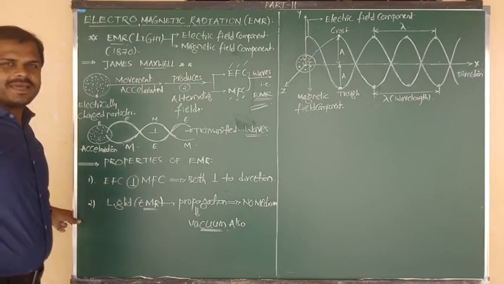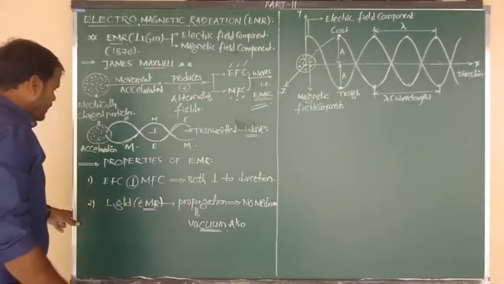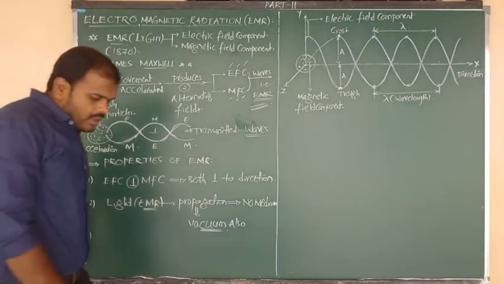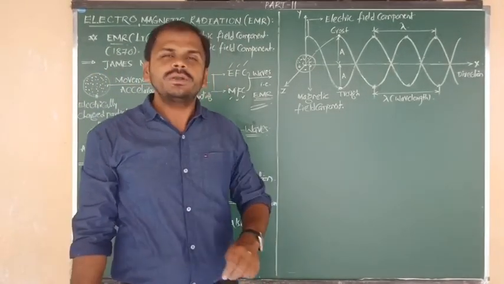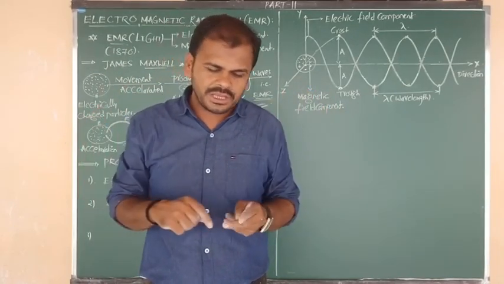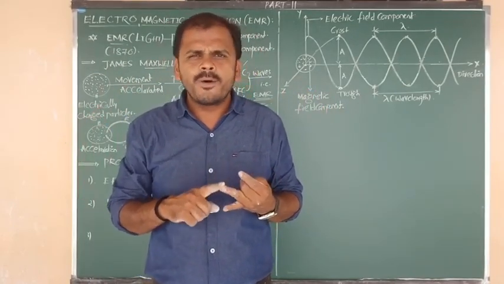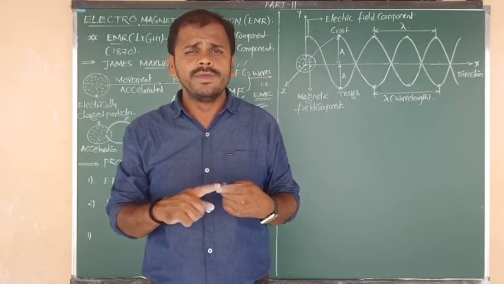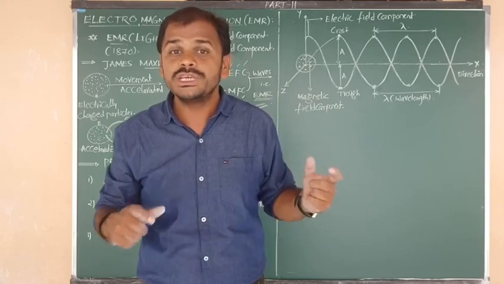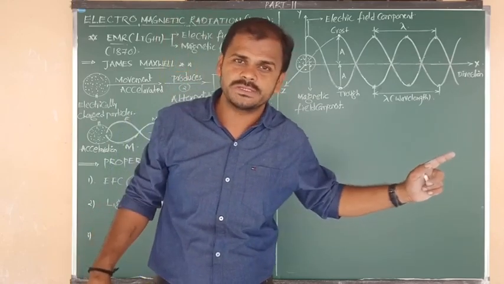So let me consider property number 3. Listen, my dear students. Totally we have 9 types of electromagnetic radiations: cosmic rays, gamma rays, X-rays, UV rays, visible rays, IR waves, microwaves, TV waves and radio waves.